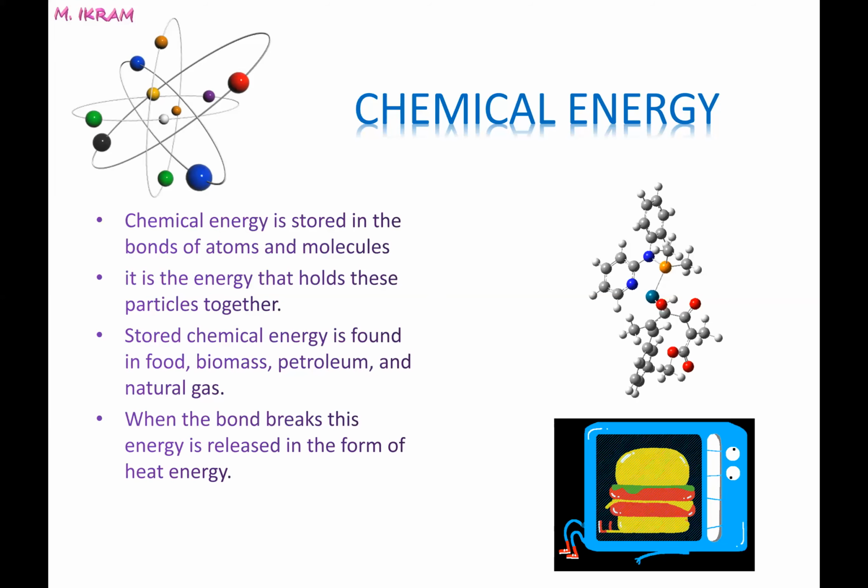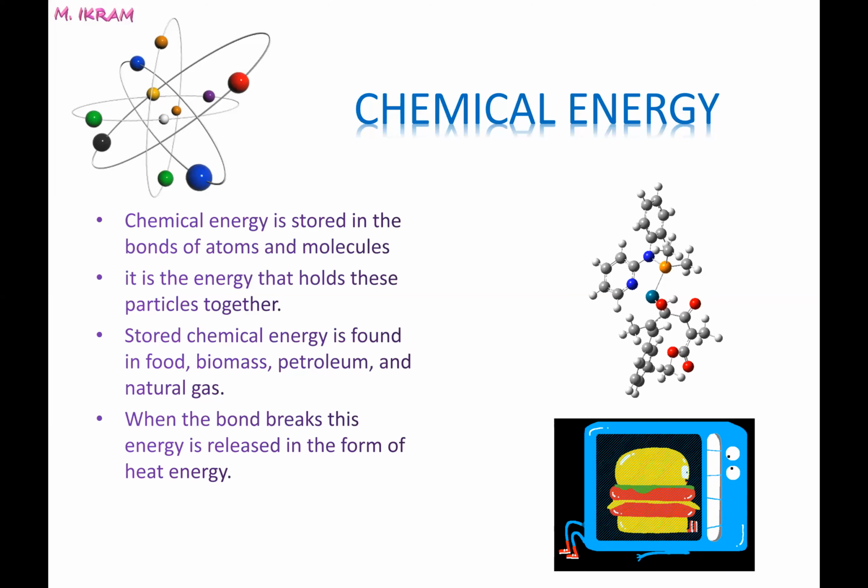This stored chemical energy is usually found in food, biomass, petroleum, and natural gas, right? And I would like to tell you that 97 or 98% of our transportation is based on the consumption of chemical energy. Why? Because they use petroleum or natural gas.